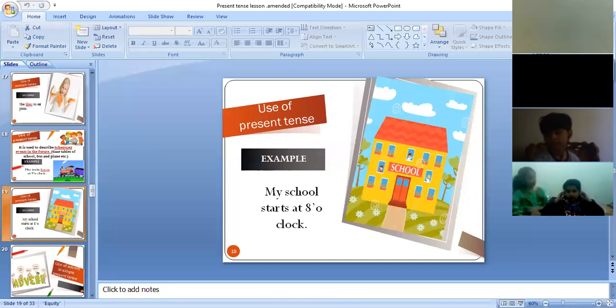Okay. So now I have talked about the different uses of present tense. I'm saying here that we use simple present tense for mentioning the timetables and schedules of school, bus, planes, like this. Okay. Now moving on to the next slide.